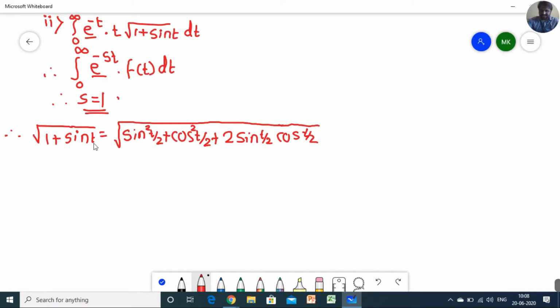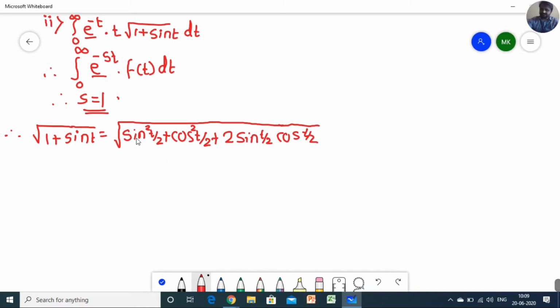So this is sin t, and this sin t is converted into half angle. If the half angle is there, then by default for 1 we have to use the half angle squaring formula as well. Now, if you are aware of (a plus b) the whole square, it is a square plus b square plus 2ab. A plus b the whole square is equal to a square plus 2ab plus b square.